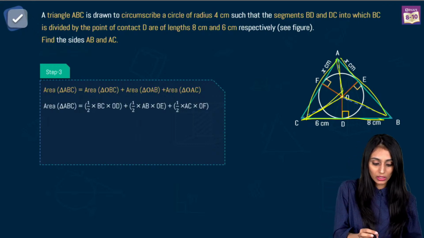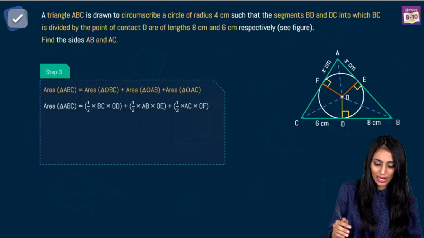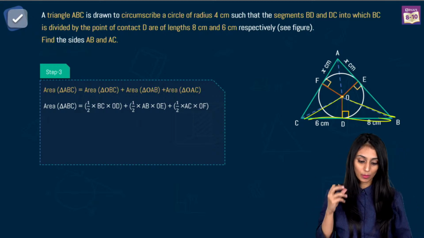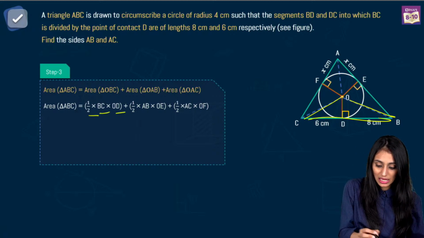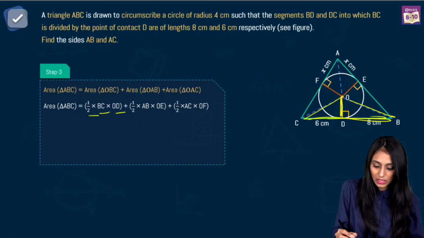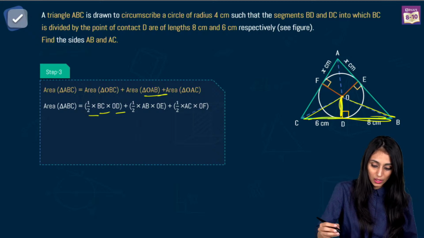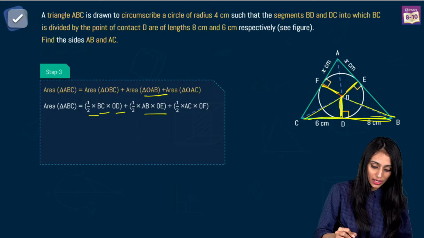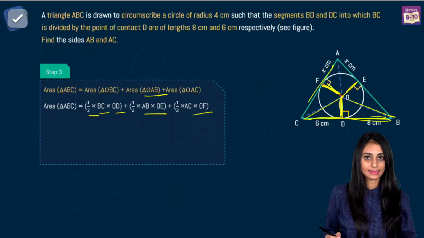So see, what we are doing here is, now these small triangles that you can see here, these are right angle triangles because they have height in them, the perpendicular in them. So half times BC times OD. BC is the base and OD is the height. Similarly for triangle OAB, half times AB times OE. Similarly for this triangle, half times OF times AC.